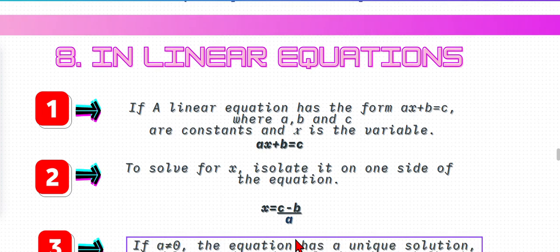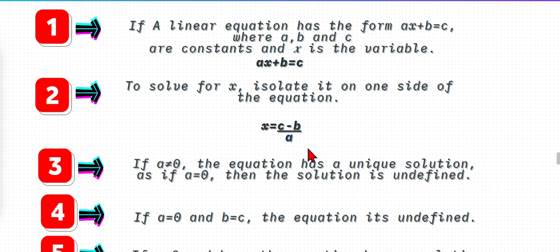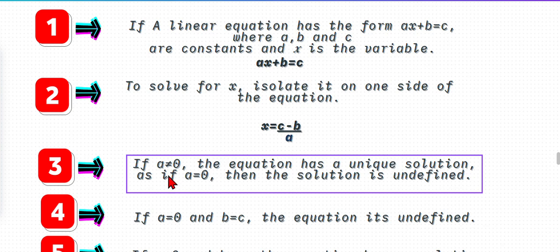So now let's see some possibilities. If a is not equal to 0, the equation has a unique solution. If a is equal to 0, then the solution is undefined. As I told, when 0 is in the place of denominators, it's undefined.